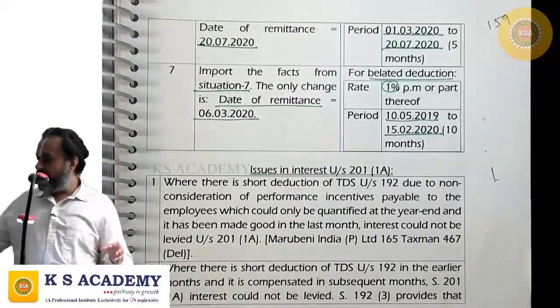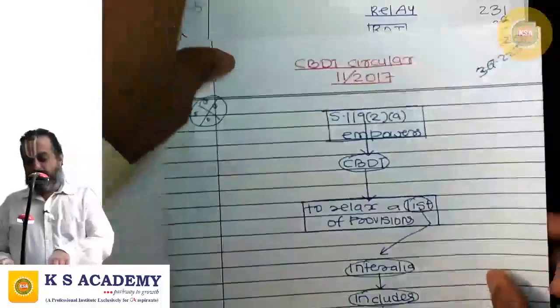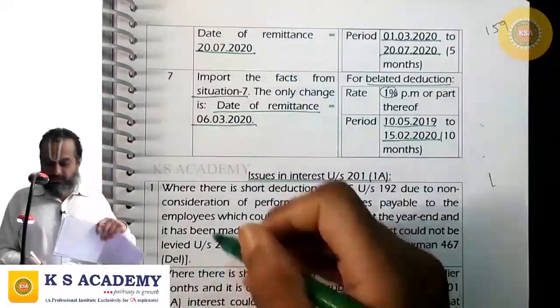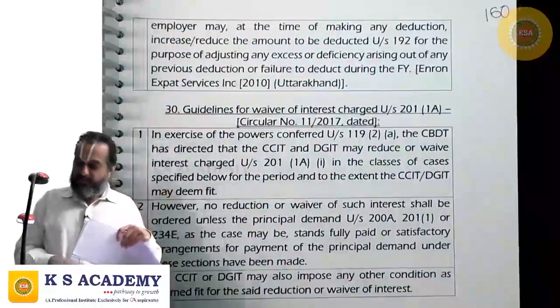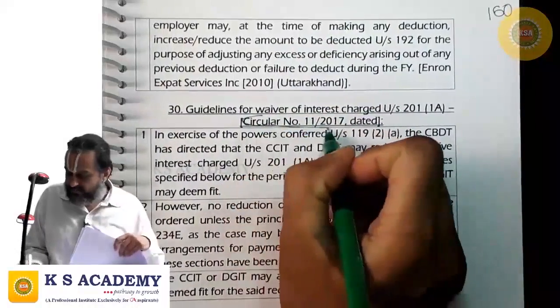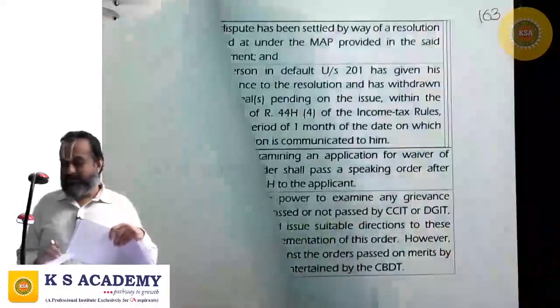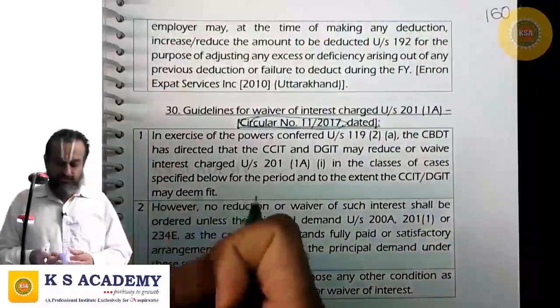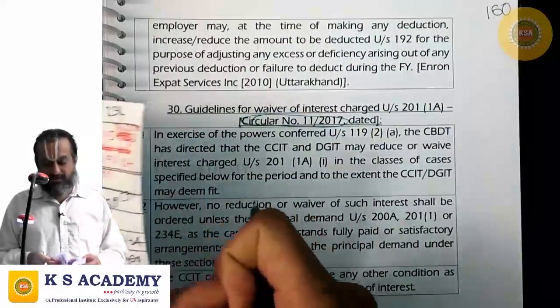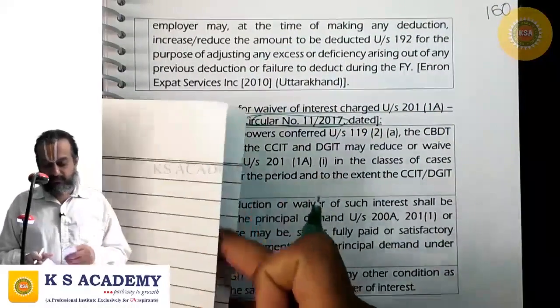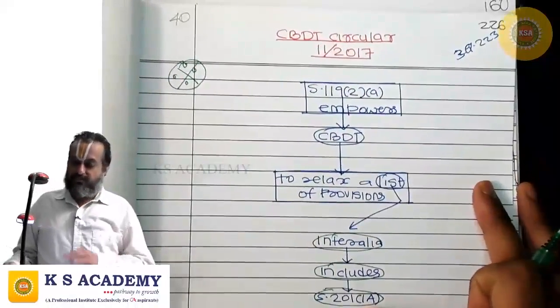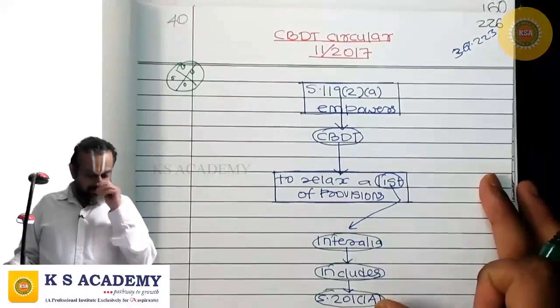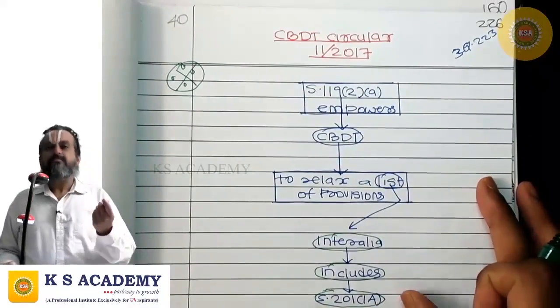Now next is the last aspect in our discussion, this CBDT Circular 11/2017. Please be careful, listen. With that, this TDS chapter will get over. Then we will enter into TCS.